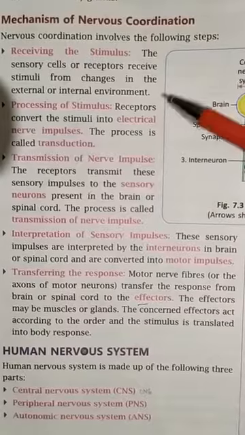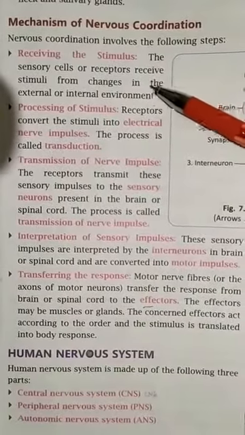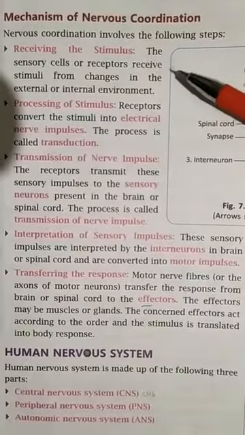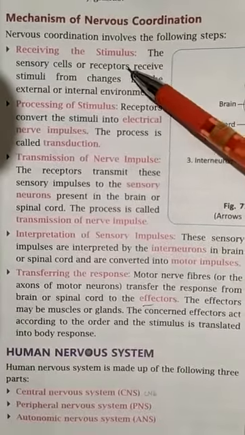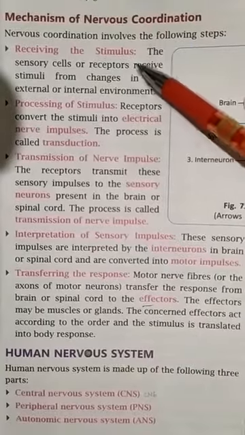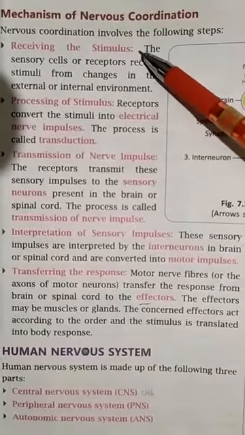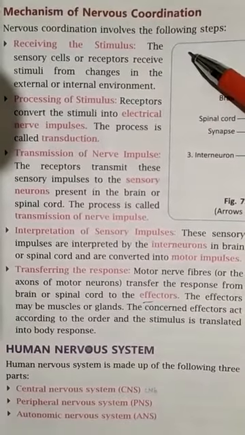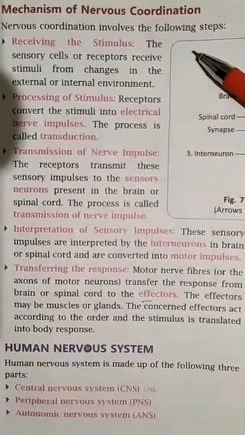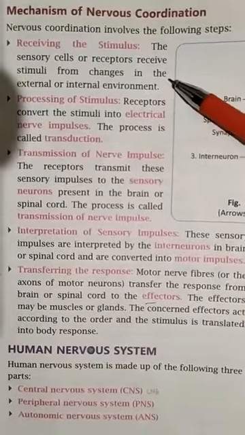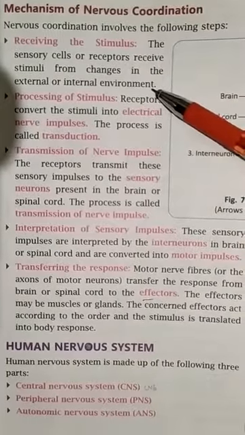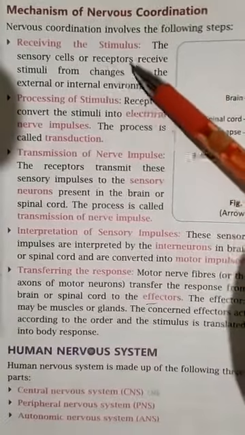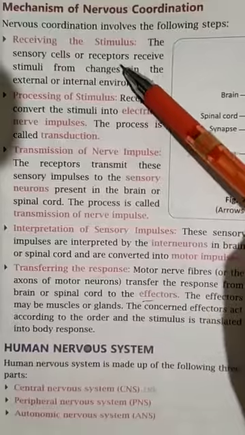Stimulus will be received. There are sensory cells on the sense organs. Sensory cells are also known as receptors. They will receive any change which is present in the external or internal environment, and this change in the external or internal environment is referred to as stimulus. It will be received by the sensory cell or receptor.